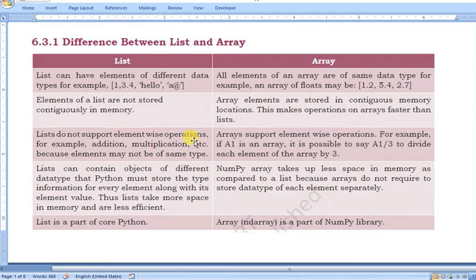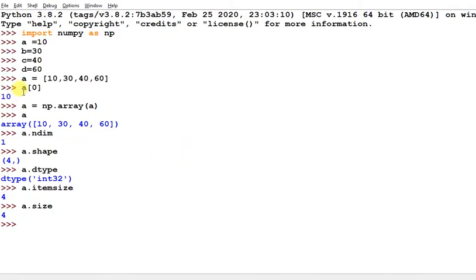So I can show you. Here is a, suppose I am passing a plus 2. Because a is already an array, when you pass this expression with one scalar value, a plus 2, the 2 will be added to each and every element of this a array.